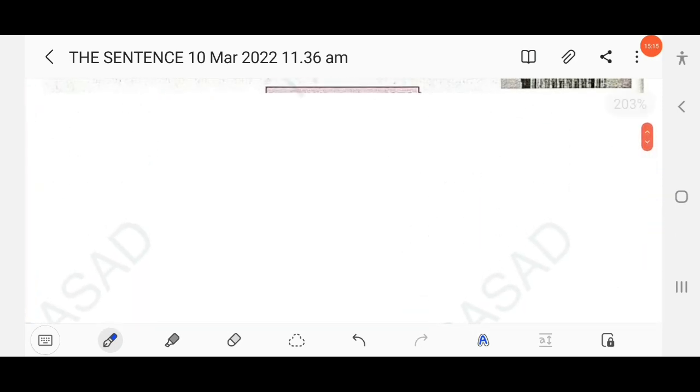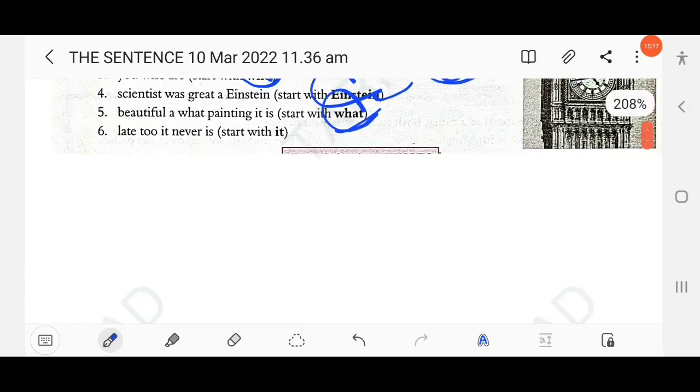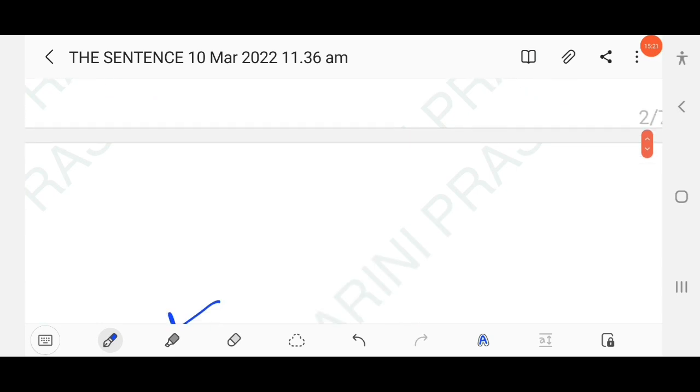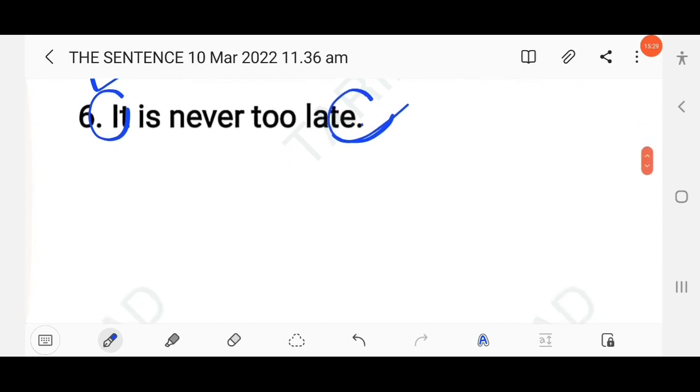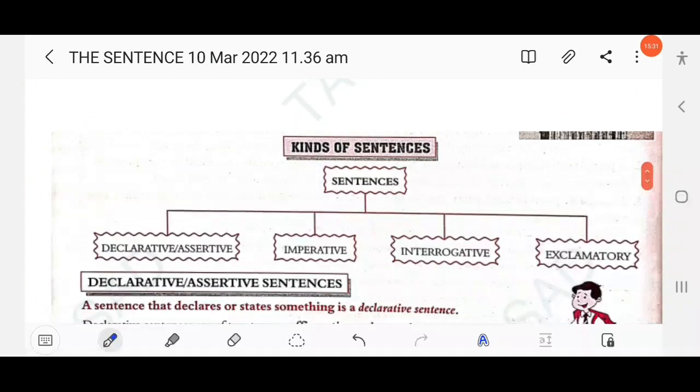Then next here, late to, it never is. Start with it. It is never too late. Right here, it is never too late. The first letter should be capitalized and end the sentence with the full stop. Right. Then next here,